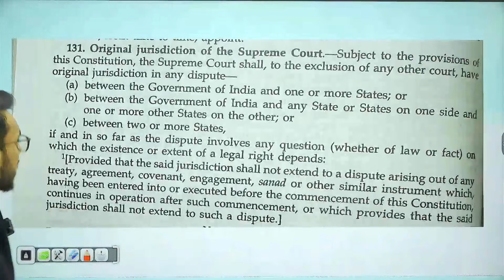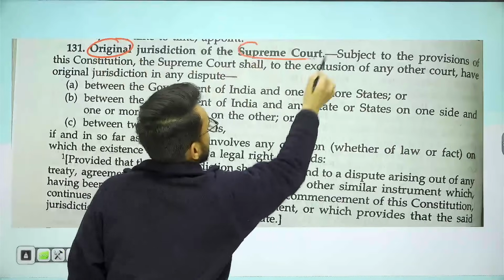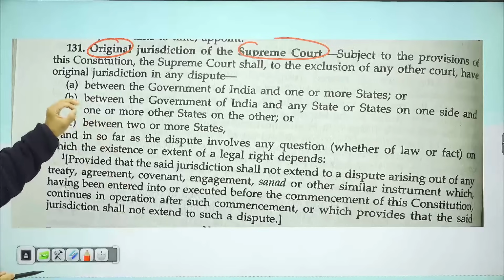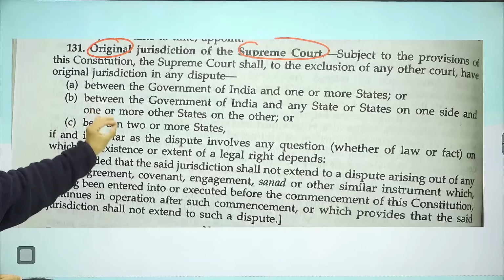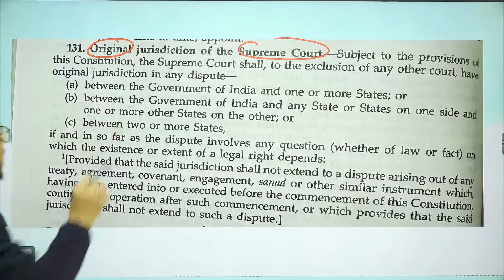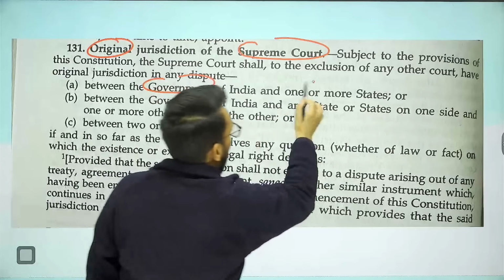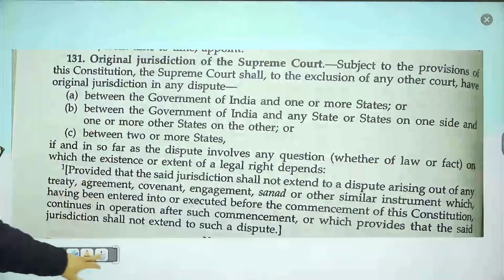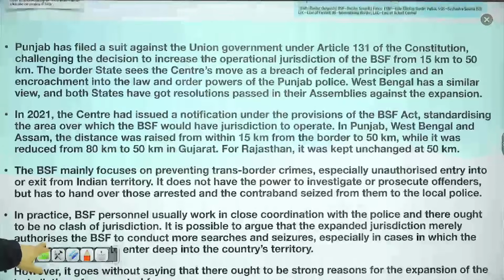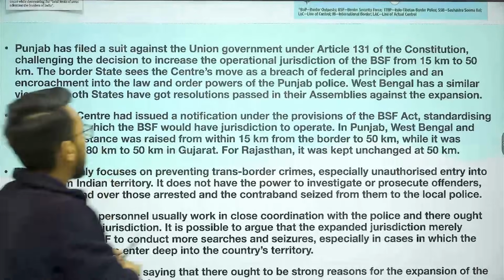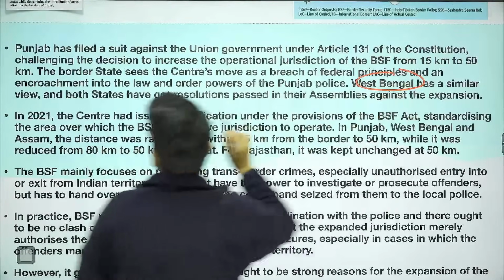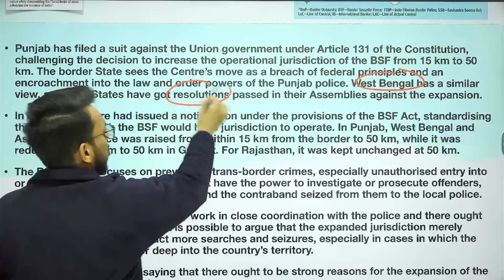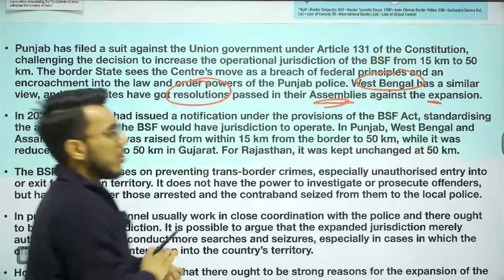Let's first understand what Article 131 is. Article 131 talks about the original jurisdiction of the Supreme Court, and it provides that any state can directly reach the Supreme Court, which will have original jurisdiction in disputes between the Government of India and one or more states. So Punjab has moved to the Supreme Court. The Government of West Bengal also did not like this idea, because the extension has been done there too. West Bengal and Punjab have also passed a resolution in their assemblies against the expansion of the BSF's mandate.